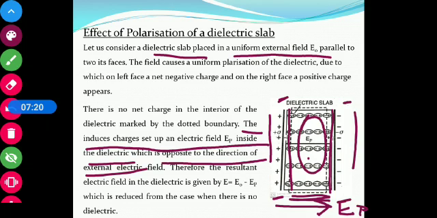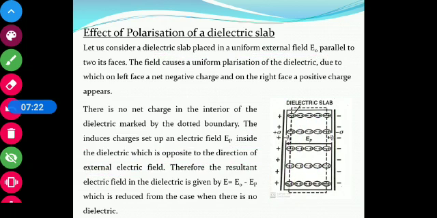Therefore, the resultant electric field in the dielectric is given by E is equal to E0 minus EP, which is reduced from the case when there is no dielectric. So, the effect of polarization: due to the polarization, the resultant electric field in the dielectric is given by E is equal to E0 minus EP. That means it is reduced.